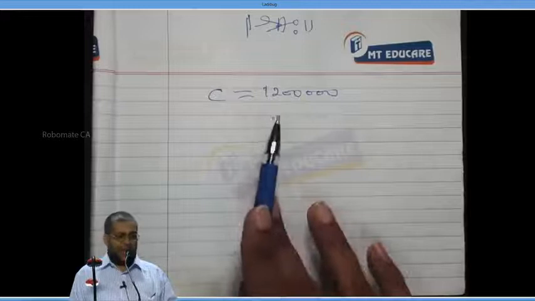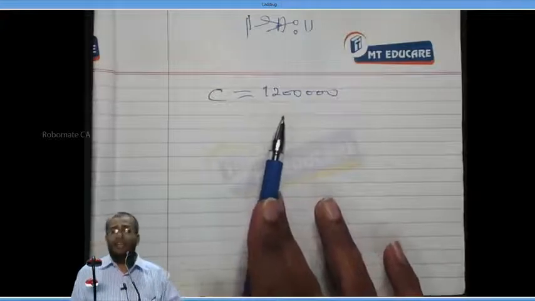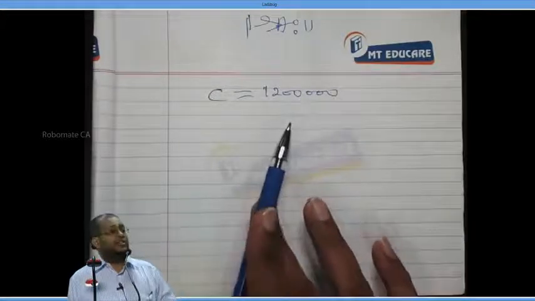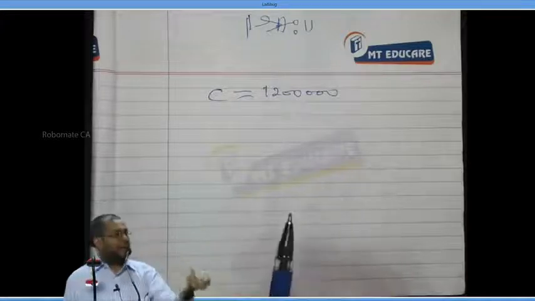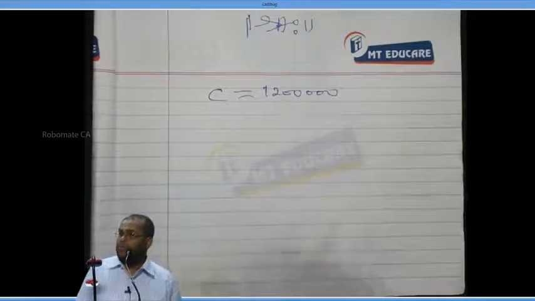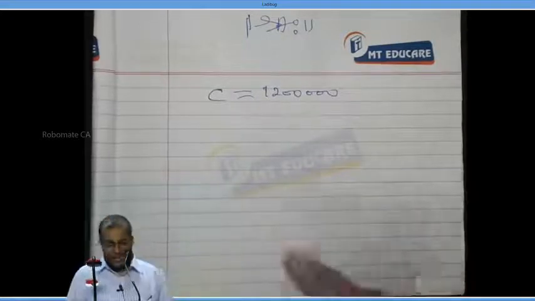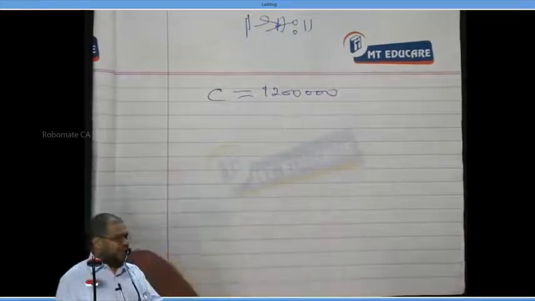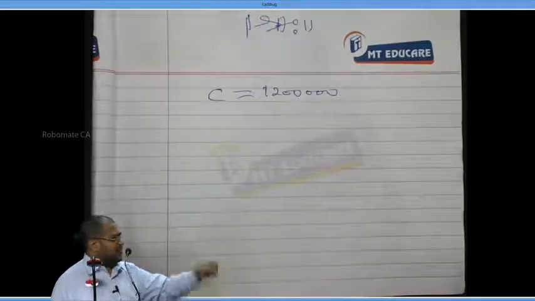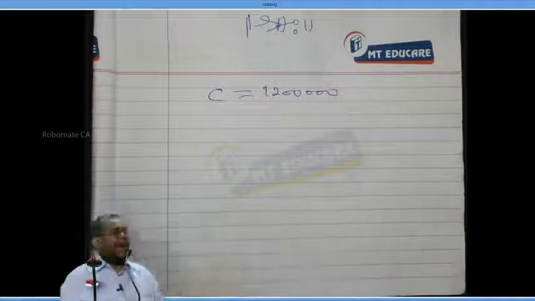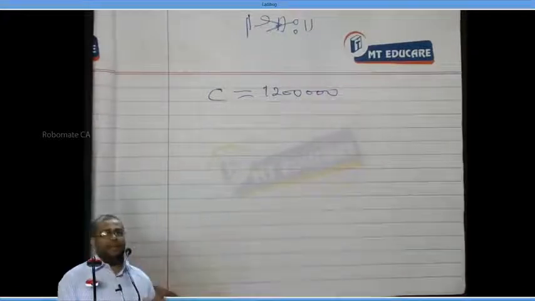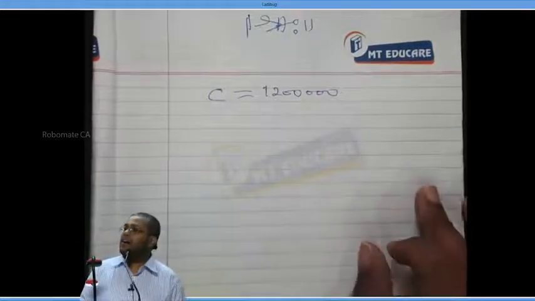Annual cash requirement 12 lakhs. Where is this 12 lakhs? In marketable securities. What should I do? I should sell the marketable securities, convert it into 12 lakhs and keep in my hand for making the payment. Yes or no? Correct? My question is, on the 1st January itself, all the marketable securities are sold and the money converted into cash, 12 lakhs, and kept in my drawer for meeting my expenses. Is it correct or wrong?